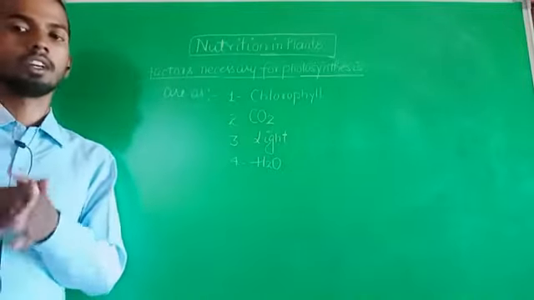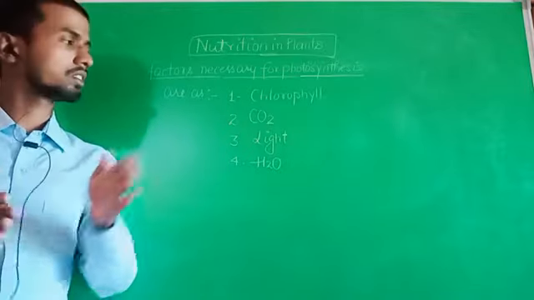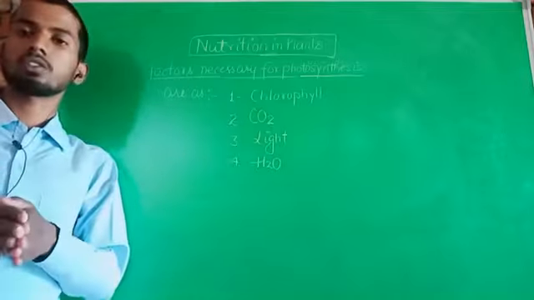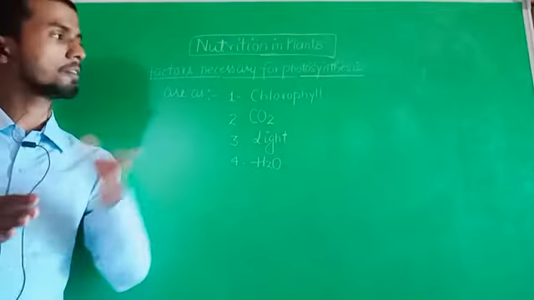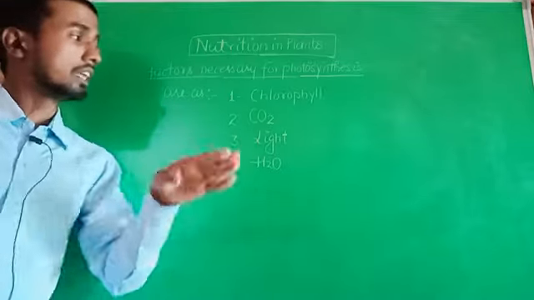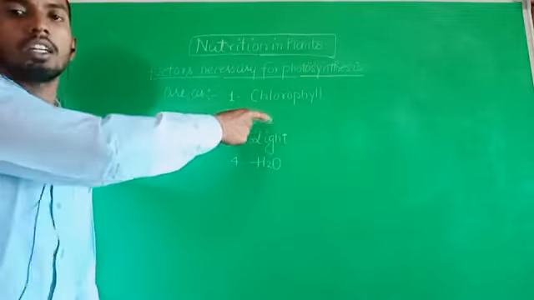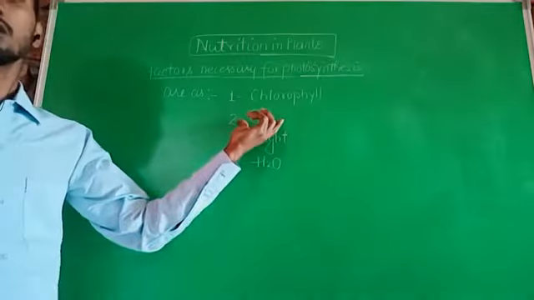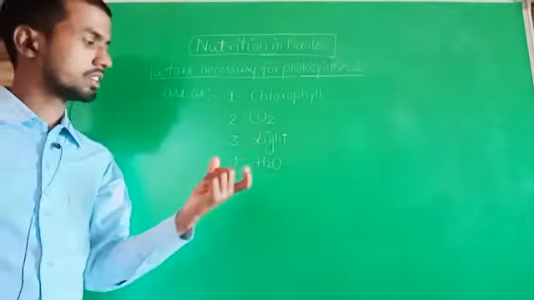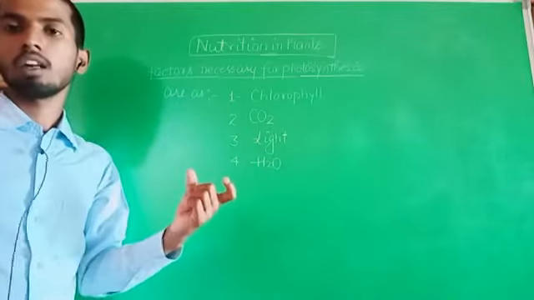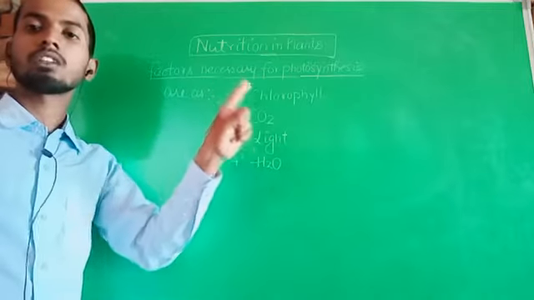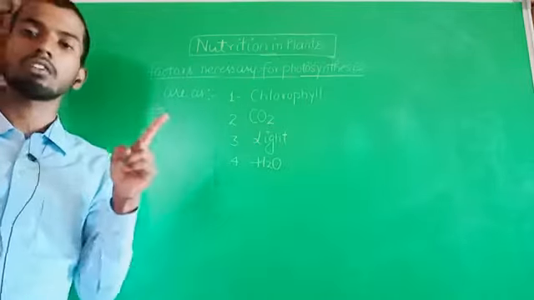Means plants perform photosynthesis in the presence of these four factors. Clear? Chlorophyll, carbon dioxide, light and water. In which carbon dioxide plants take from the atmosphere, light from sunlight, and water from soil with the help of their roots. Chlorophyll is generally present in the green part of the leaf.